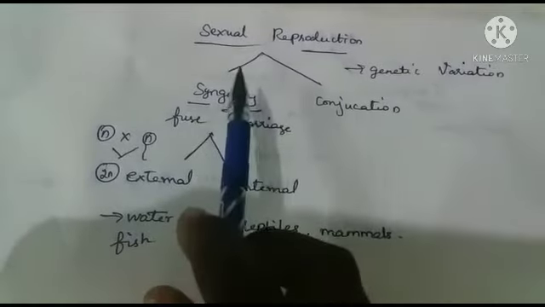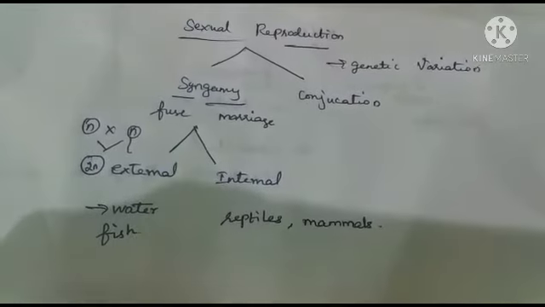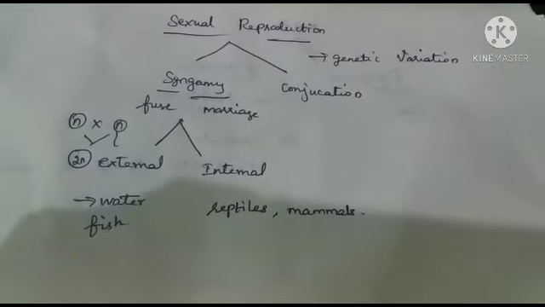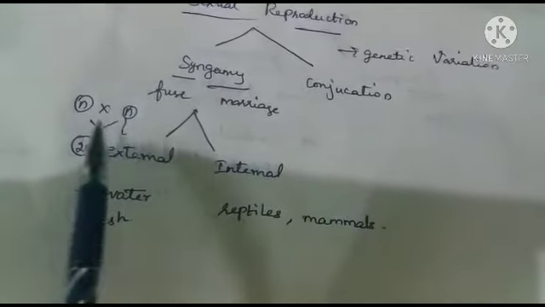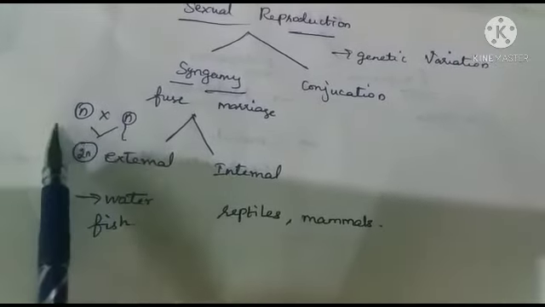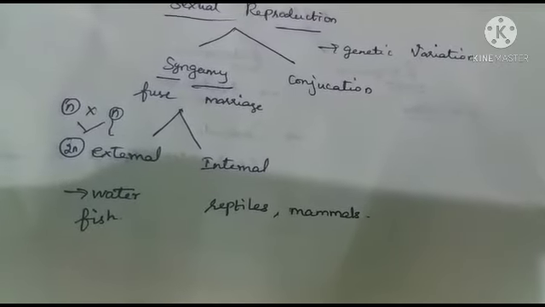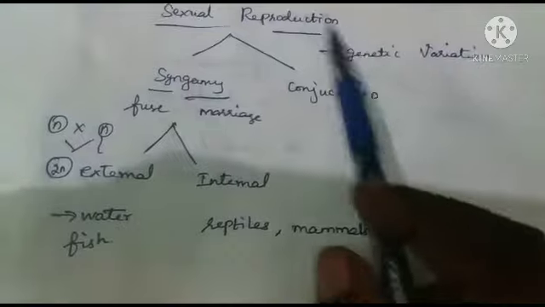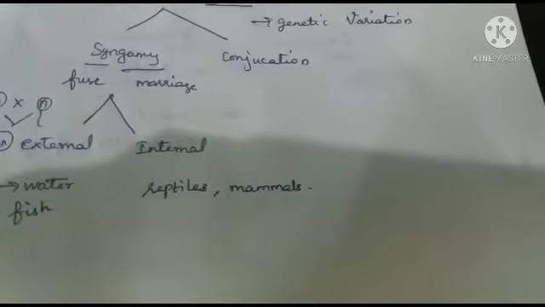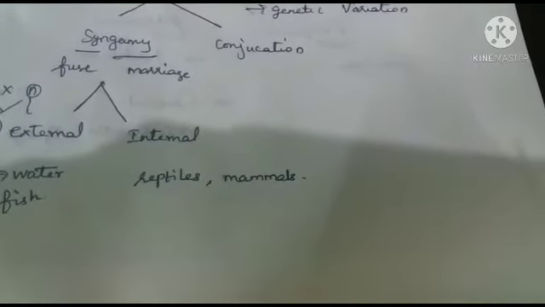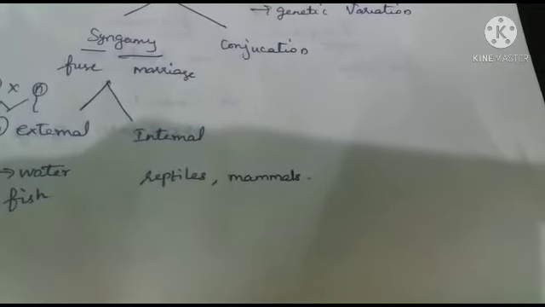Now we are going to learn about sexual reproduction. What is called sexual reproduction? In sexual reproduction, two parents of the opposite sexes participate, involving the production and fusion of two types of gametes. Usually, the male gamete is known as the sperm, whereas the female gamete is known as the ovum. Through this process, they produce their progeny or offspring. The progeny of sexual reproduction exhibits genetic variation, whereas in asexual reproduction there is no genetic variation because the progeny is developed from uniparental inheritance.